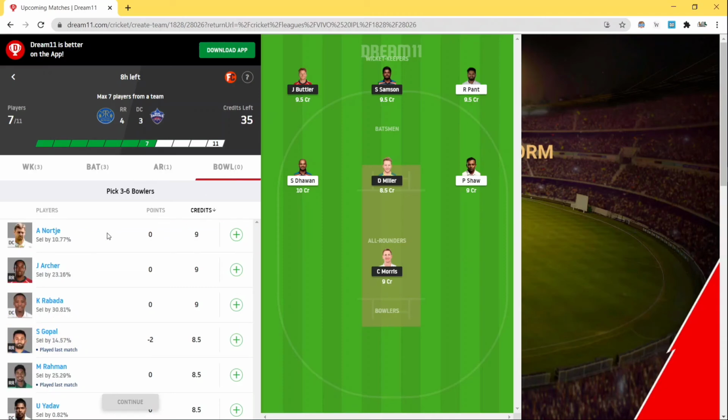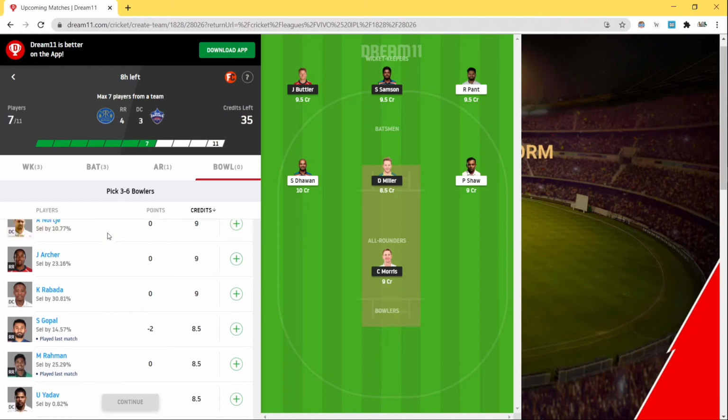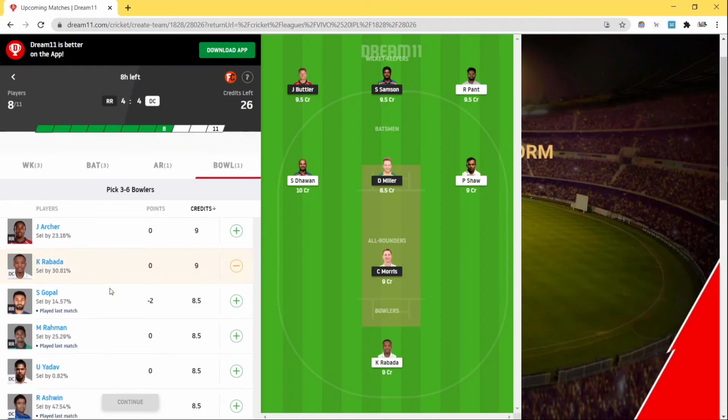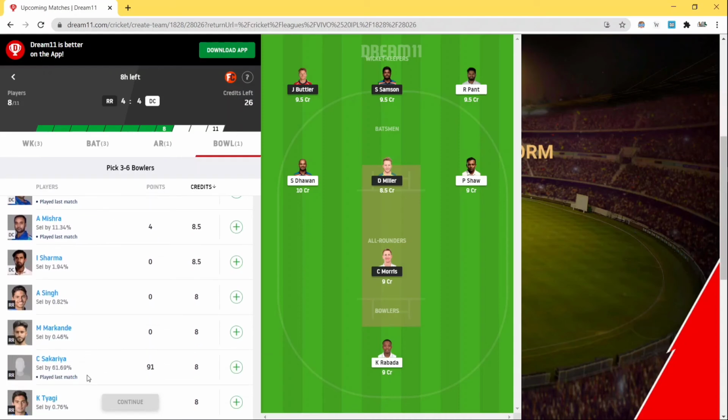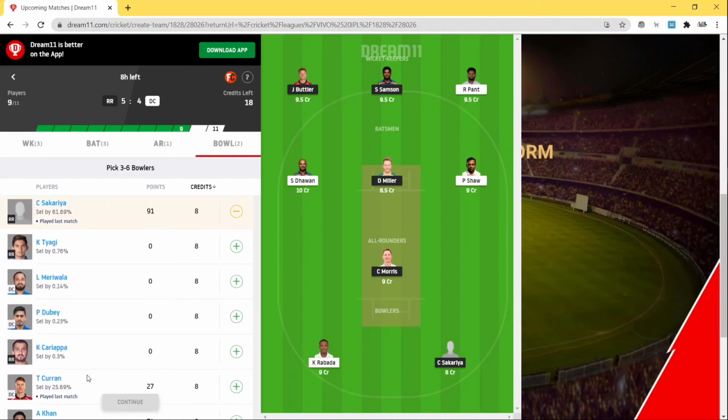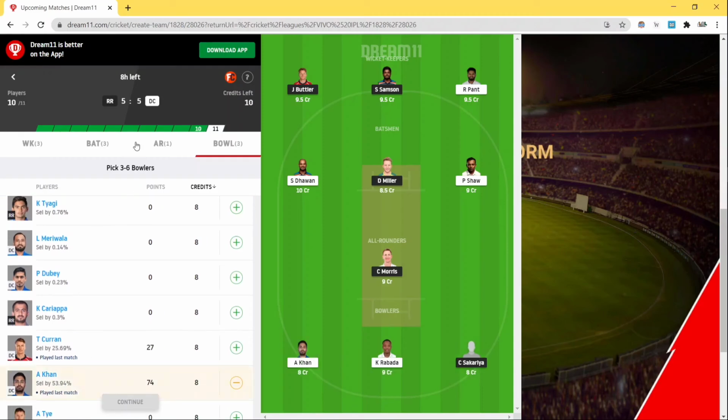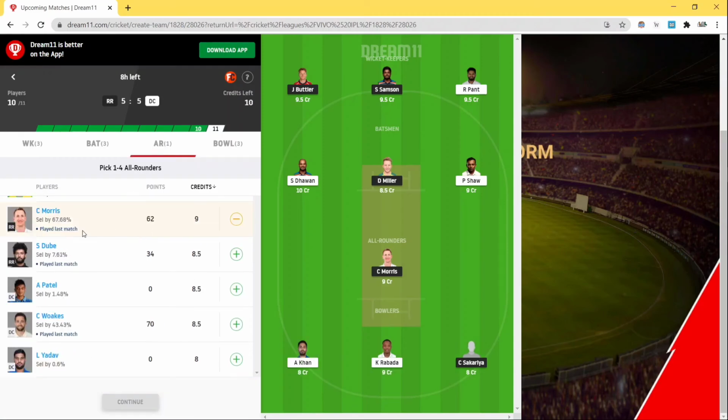Next I'll be having Anrich Nortje. I guess he plays. No, he's not the one. Rabada does play in the 11. He will be playing in the 11. So next I'll be having Sakariya, and next I'll be having Avesh Khan, and here I'll be having Chris Morris I just had, and next it's going to be Boult.